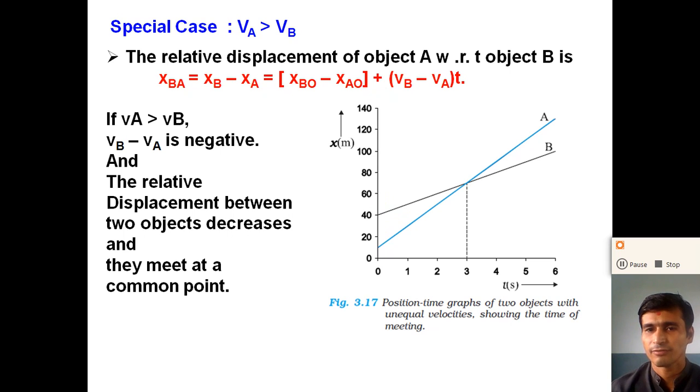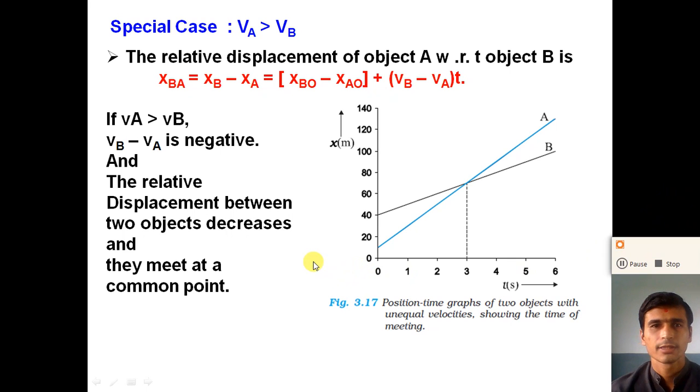Now if A is moving with more velocity compared to B, the relative displacement decreases, and at one common point, t equal to 3 seconds, they will meet each other, right? So if the velocity of object A is more than the velocity of B, the relative displacement between the two objects decreases, and both objects meet at a common point at some time.